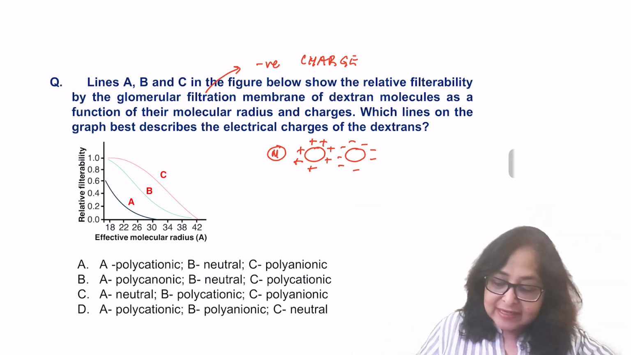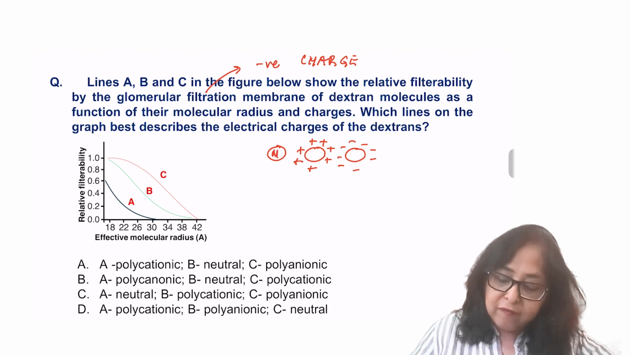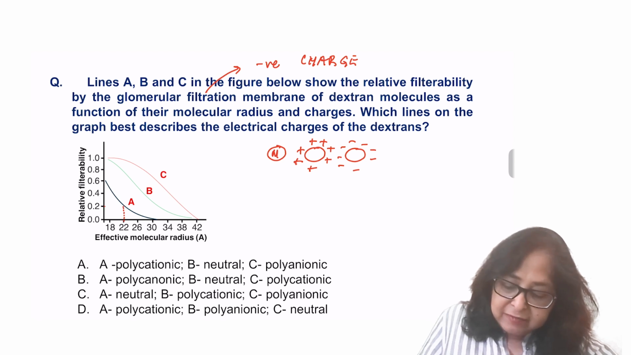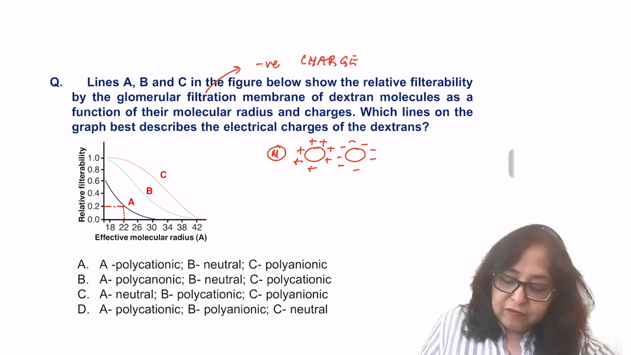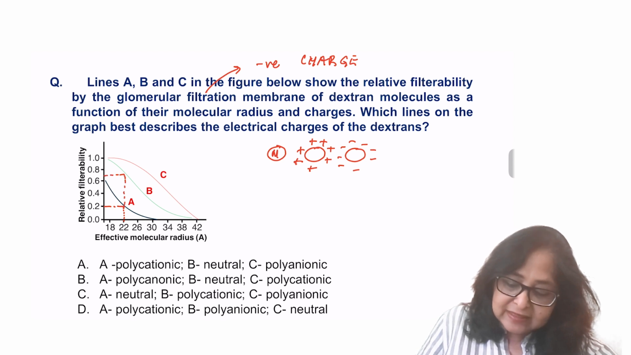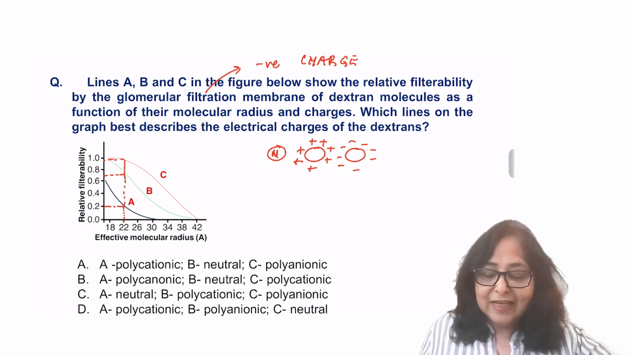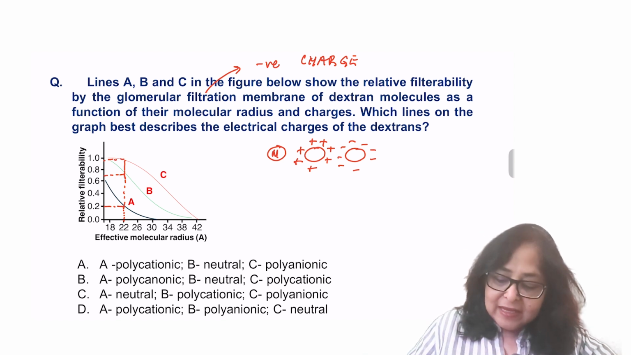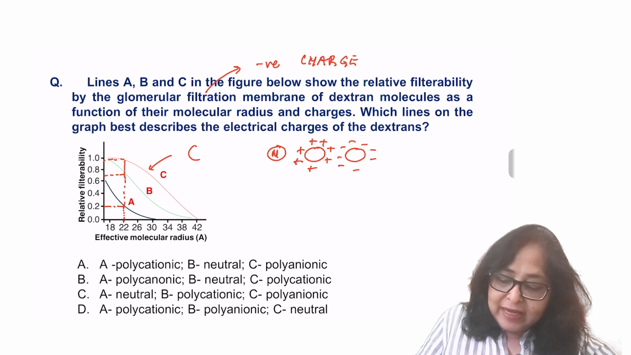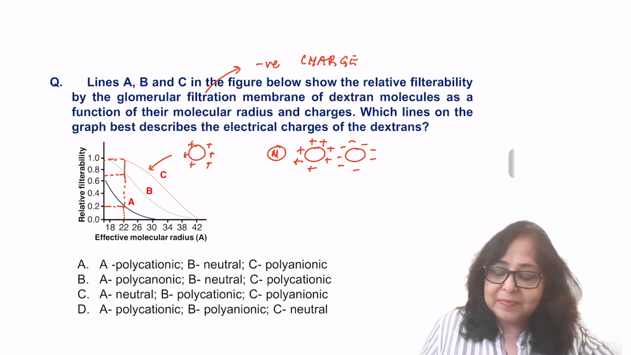For instance, if you look at this graph, if I take a dextran of 22 angstroms, the relative permeability of A is 0.2, of B is 0.7, and of C is almost 1. So in this case, C is polycationic, highest relative filtrability.